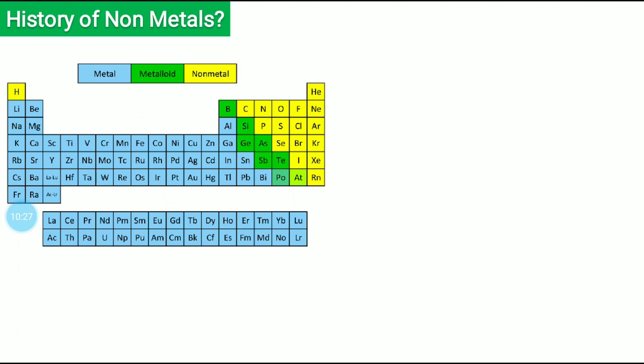I just want to show you that the metals are present in greater number. That is why I'm showing it. And if you see non-metals, they are very few compared to metals. But still, what I want to show you is that non-metals dominate. They may be less in number, but the quantity of non-metals present around us is huge.